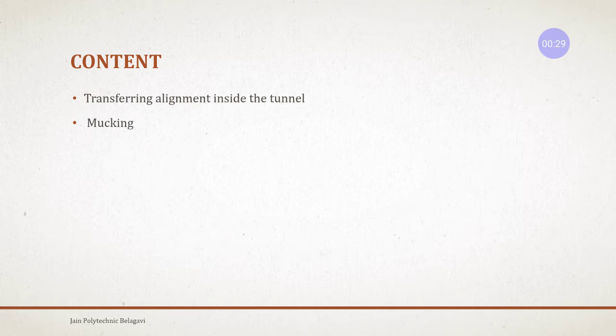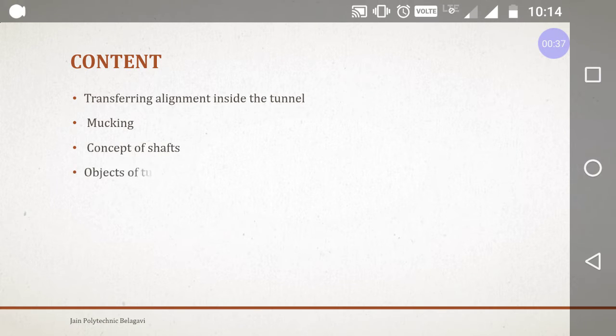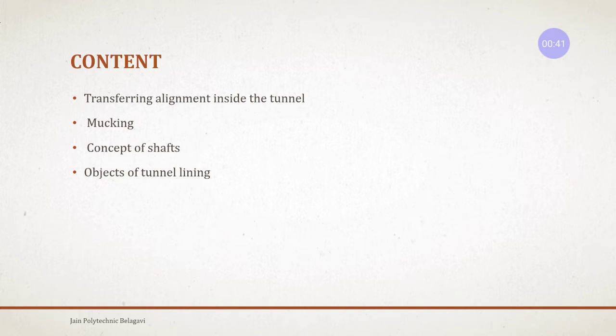Okay. Mucking. So what is the mucking process? Concepts of shafts, objects of tunnel lining, and what type of tunnel lining is being provided. Next is the ventilation and drainage in tunnel.